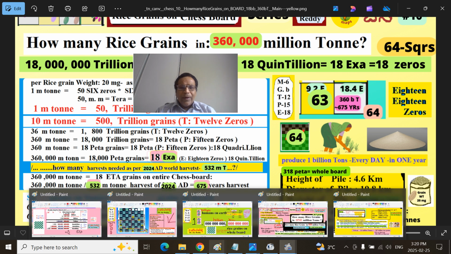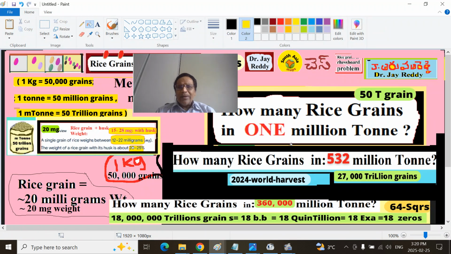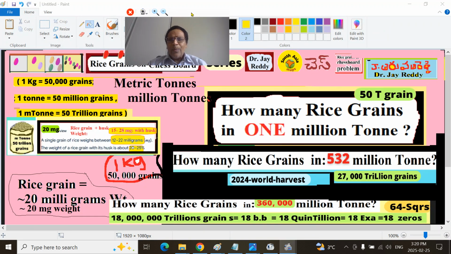So what did we do? We talked before about how many rice grains can fit in 1 million tons. That is the Taiwan harvest per year. Global harvest is 532 million. How many rice grains can fit in? Here this is 50 trillion grains. This is 27,000 trillion, 27 peta grains.